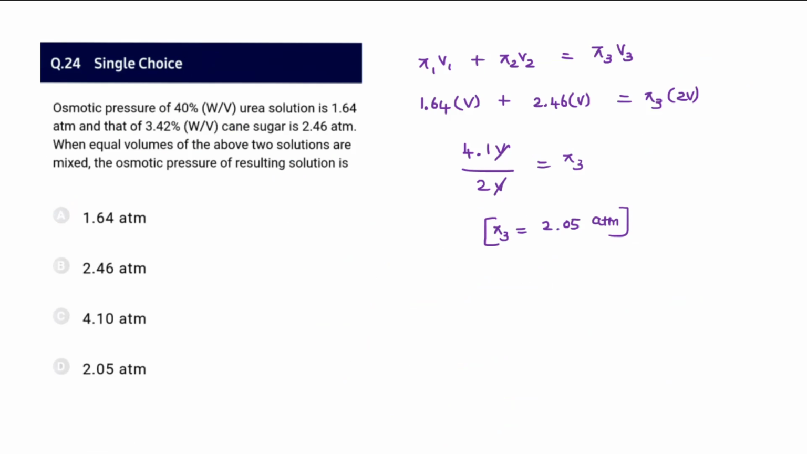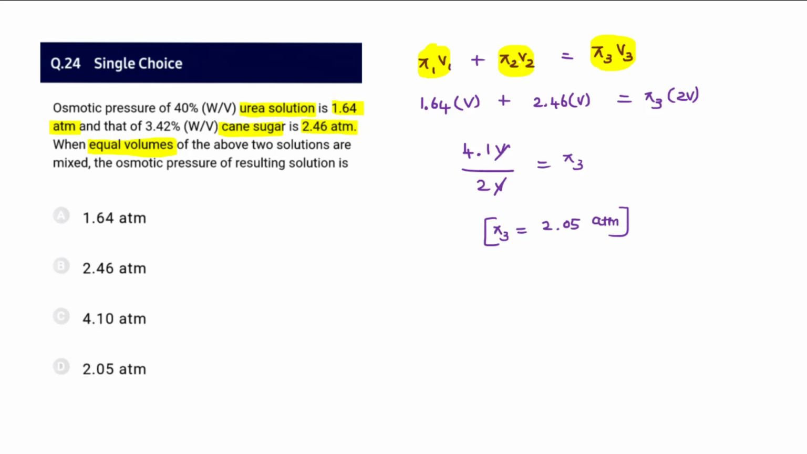24. The osmotic pressure of one particular urea solution is given as 1.64. There are two different solutions given. The first one is the urea solution, the next one is the cane sugar solution, 1.64 atmosphere and then 2.46 atmosphere. Equal volumes are added, which means I am taking V volume and V volume. Let's say pi 1 V1 plus pi 2 V2 equal to pi 3 V3, which is like the Boyle's law equation, P1 V1 plus P2 V2 equal to P3 V3.